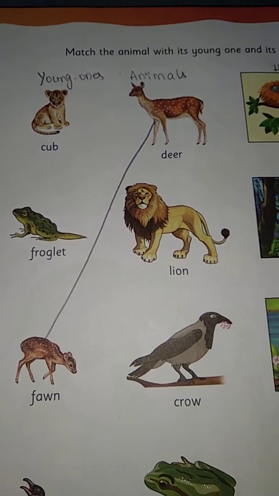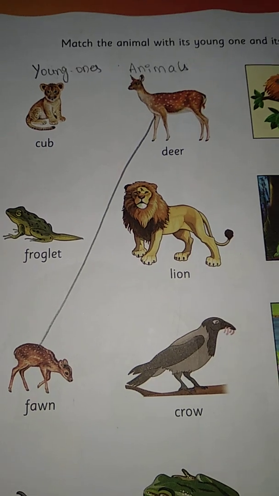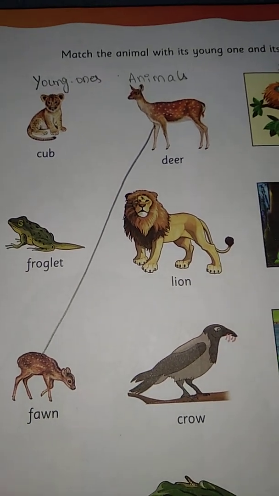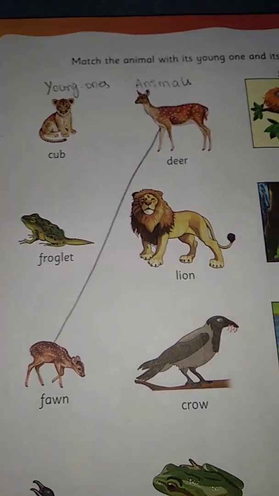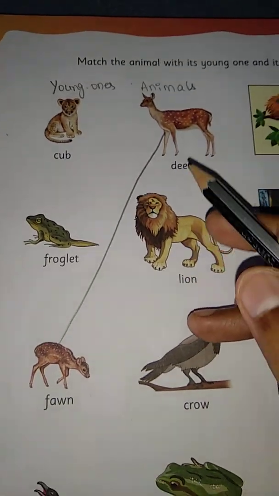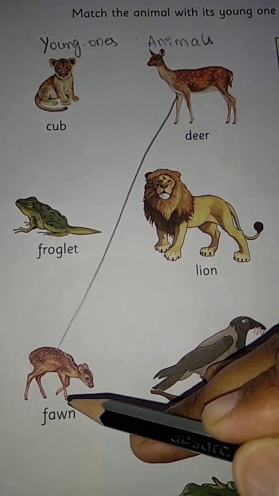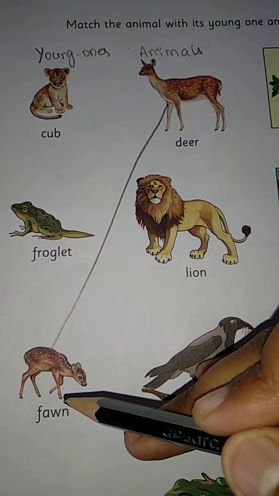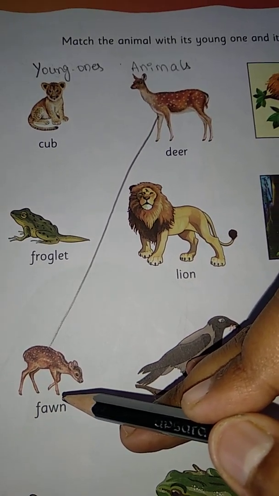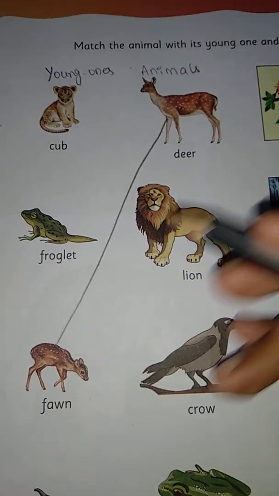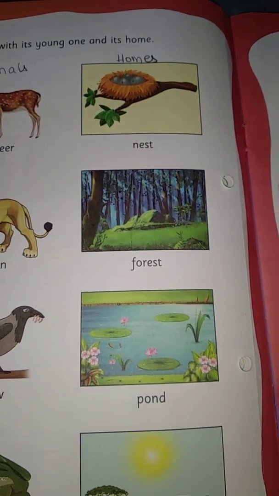I was saying, when the animals are in child age or when they have babies, how they look like. So the deer child is called a fawn, not deer children. It's deer.